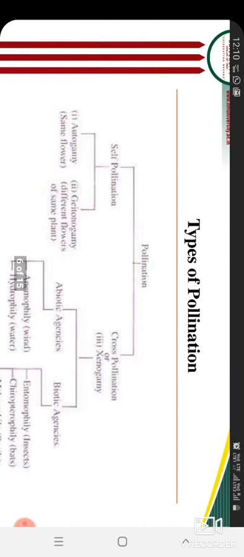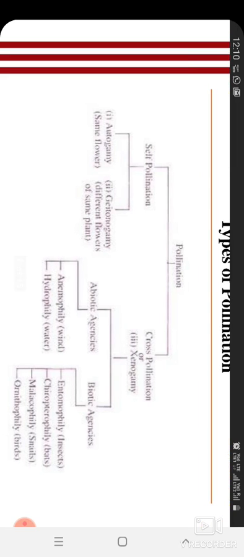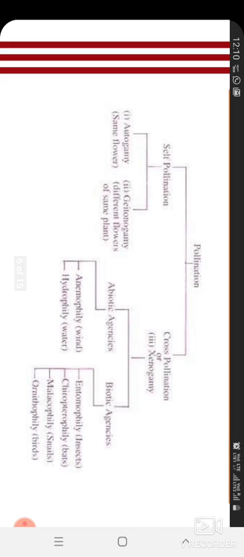Now, types of pollination. Self and cross I told you. In self pollination, one is autogamy, which I have told you earlier, and another is geitonogamy. Geitonogamy means different flowers of the same plant.